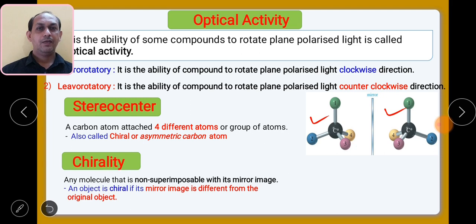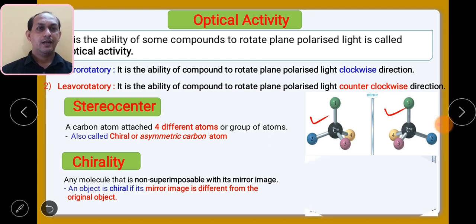Then we will find out what the term chirality means. Chirality is the term related to molecules which have two structures. What are these structures? When a molecule has non-superimposable mirror images, then we find the term chirality.